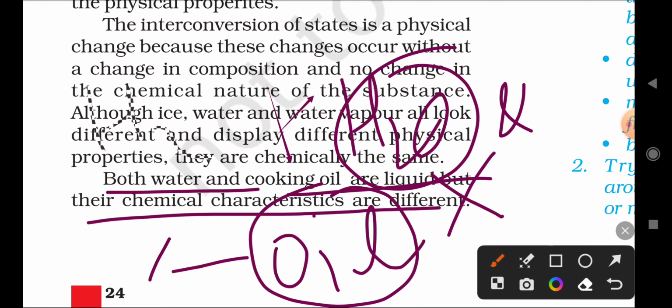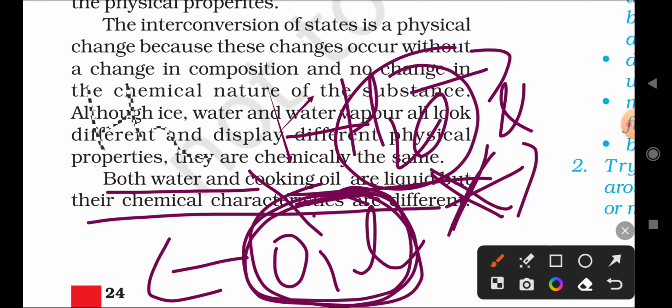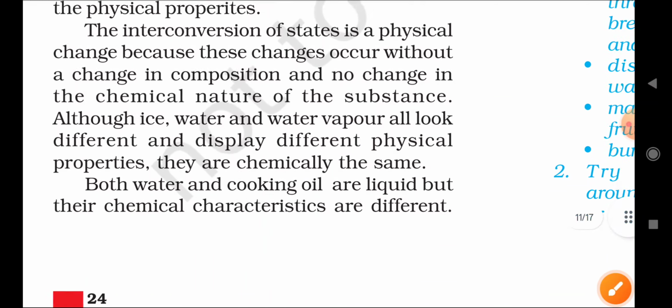Oil is flammable, and water is non-flammable: water extinguishes fire, while oil increases the fire. Both are completely different from one another because they have different chemical properties, even though the state is the same. This is a liquid state and this is also a liquid state, but oil and water have different chemical properties, right?